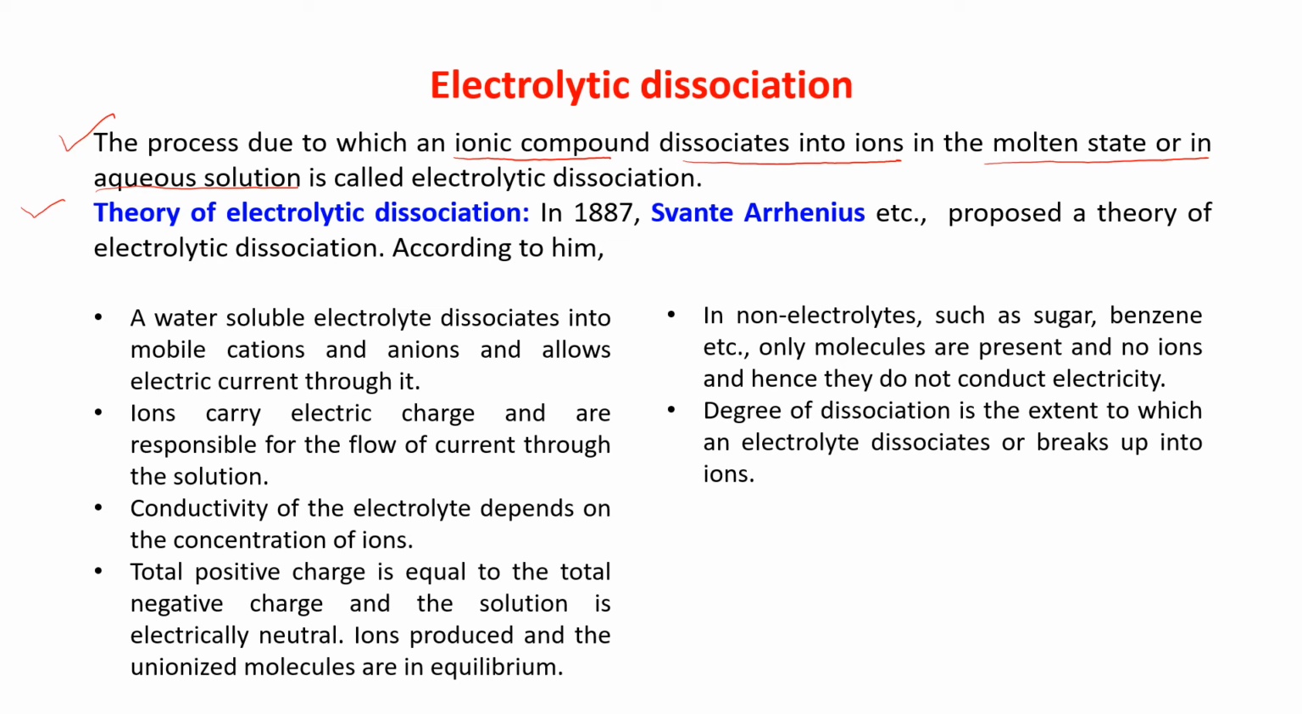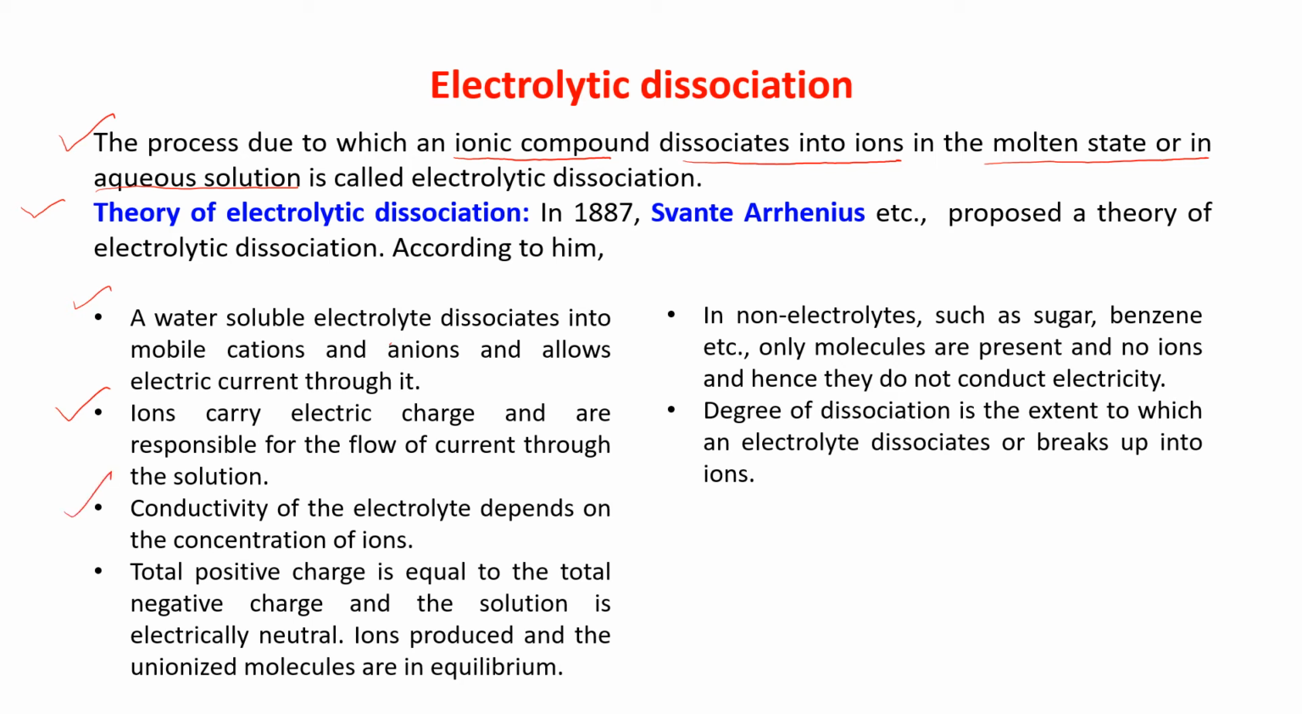According to him, a water-soluble electrolyte dissociates into mobile cations and anions that allow electric current through it. The electrolytes which are water-soluble dissociate into mobile cations and anions and allow electric current through it. Number 2, ions carry electric charge and are responsible for the flow of current through the solution.